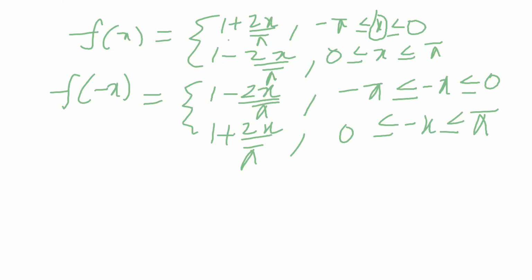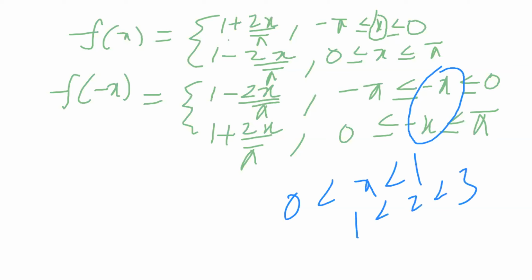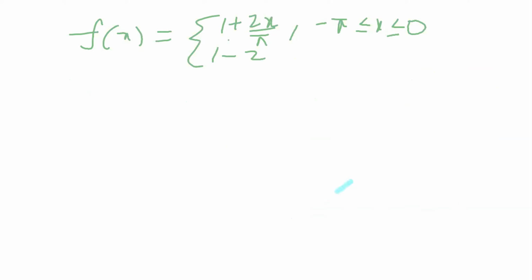So this is the first step. In the first step we have to observe that the range of values is not on the negative side. The range is always positive, like 0 less than x less than 1, 1 less than x less than 3, 0 less than x less than 5. So in every interval the range must be positive, but here x is negative.